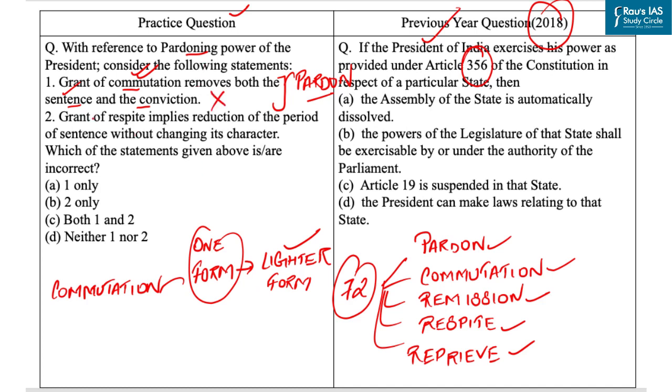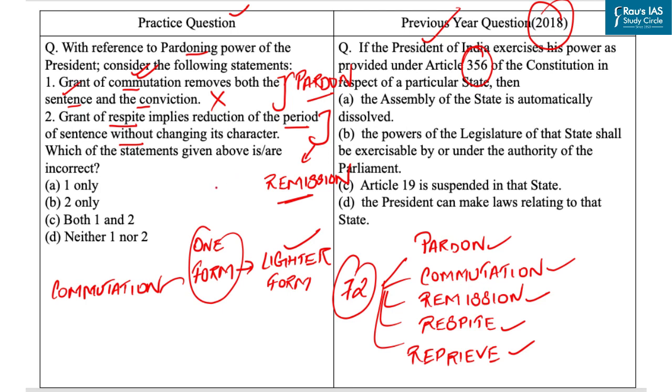Now the second statement is, grant of respite implies reduction of the period of sentence without changing its character. So the given statement best describes remission. Grant of remission implies reduction of the period of sentence without changing its character. For example, if the punishment is rigorous, it will remain rigorous. But for example, if it is for 7 years, it can come down to 5 years.